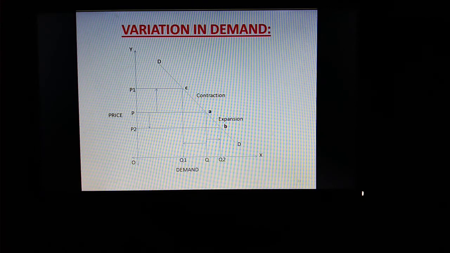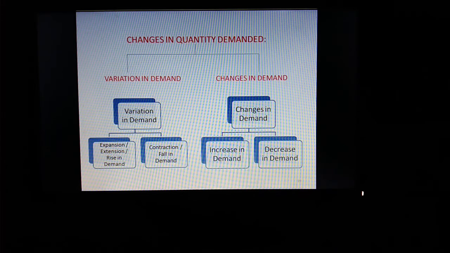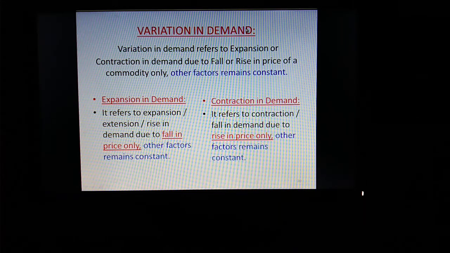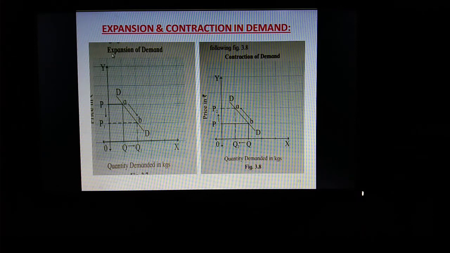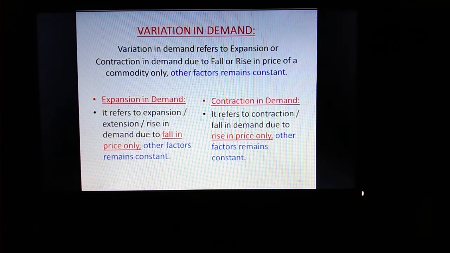Again I am revising. Changes in quantity demanded, two types, variation and changes in demand. Variation के दो प्रकार, expansion and contraction. Changes divided into two types, increase and decrease. So first topic is variation in demand. Variation in demand, ये रहा उसका definition. These are the types, expansion and contraction. Diagrams of expansion and contraction इन दोनों के हो गए.